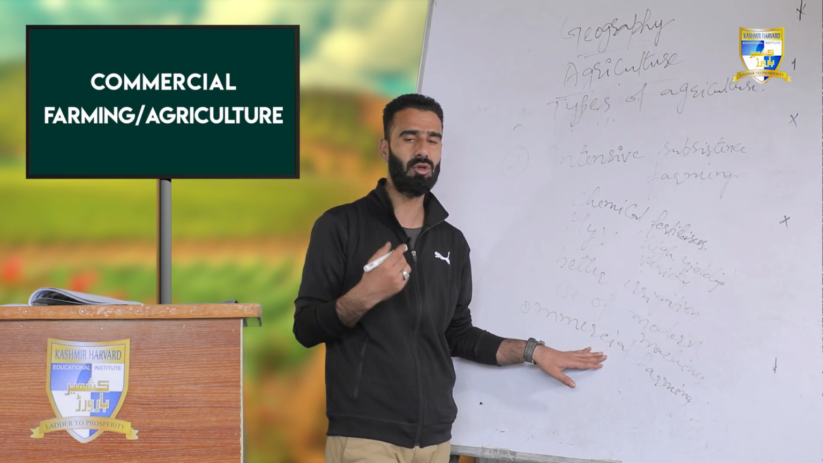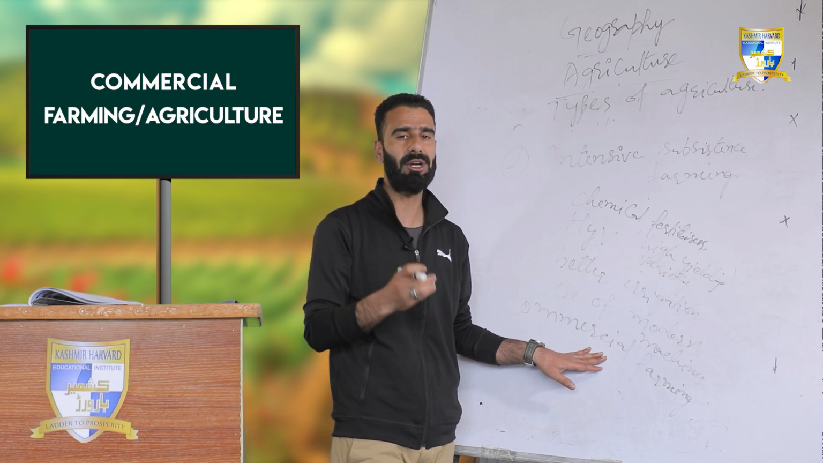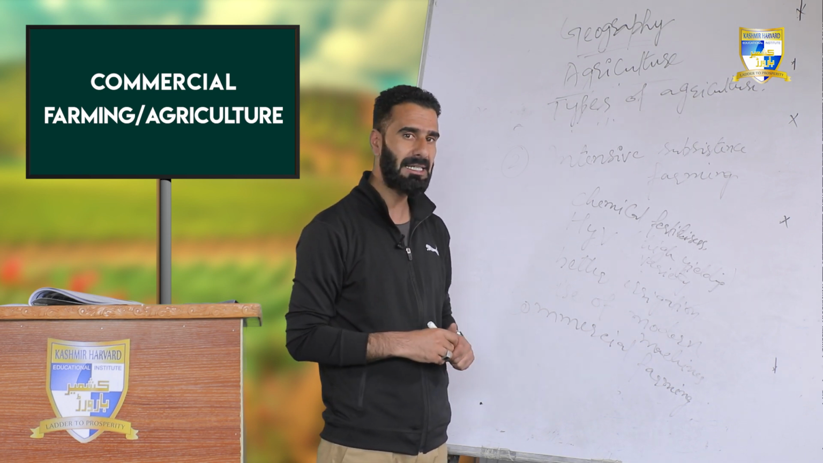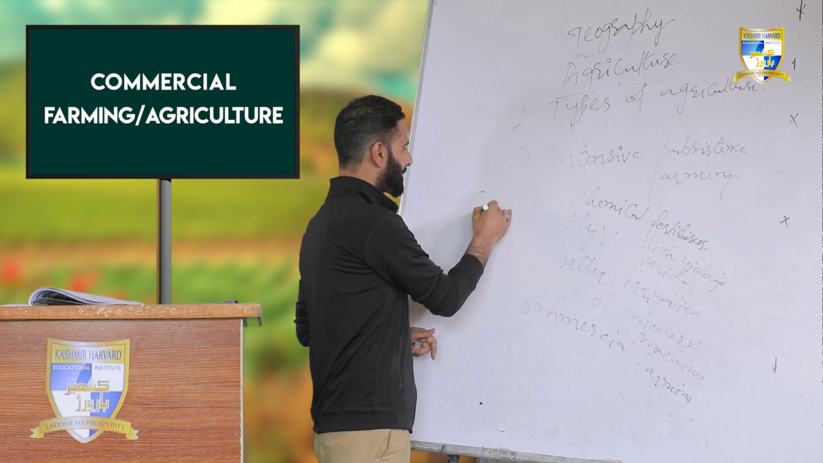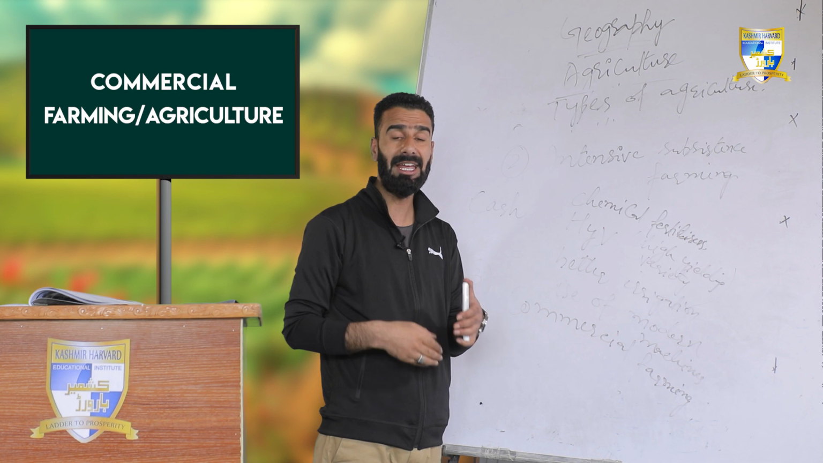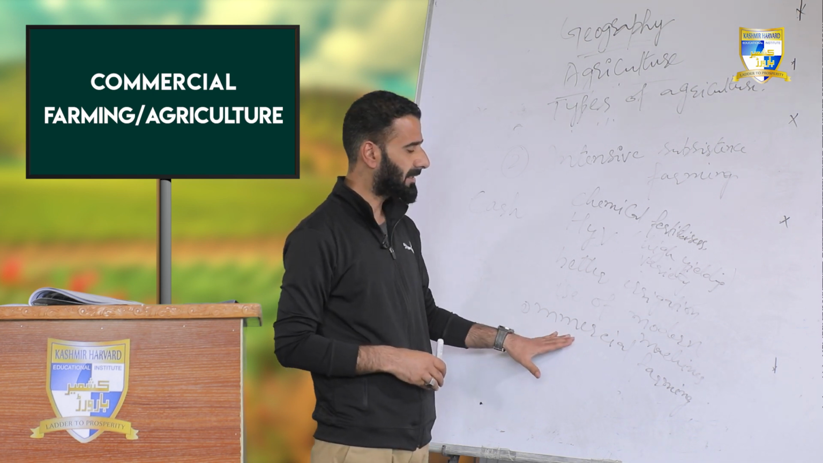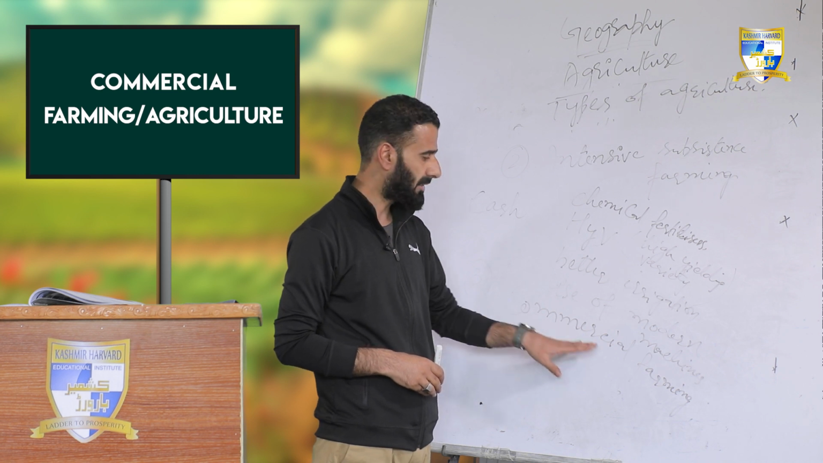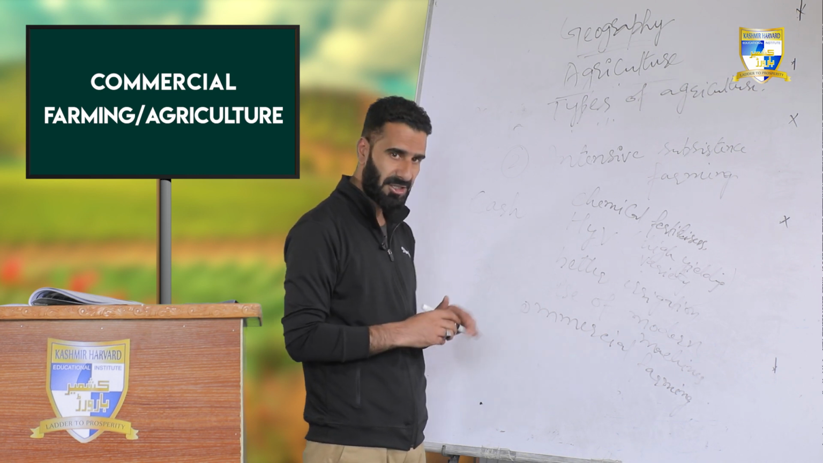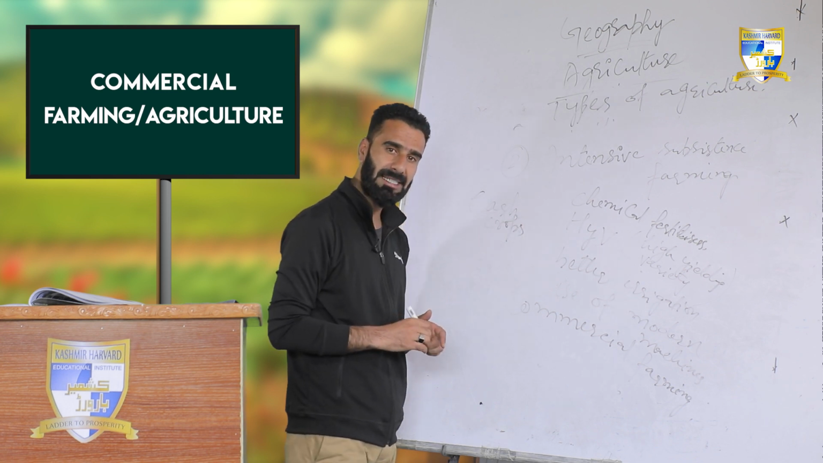Why do they sell all the production in the market? Because they have to earn cash, they have to earn their livelihood, they have to increase their economic stature. So whatever crop is cultivated in commercial farming is called a commercial crop or simply a cash crop. I'll give you an example here.